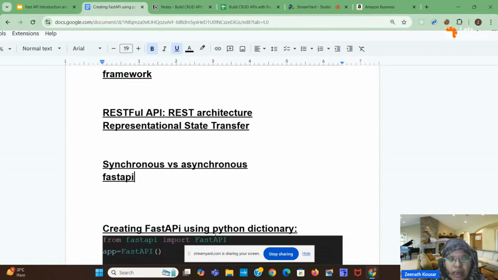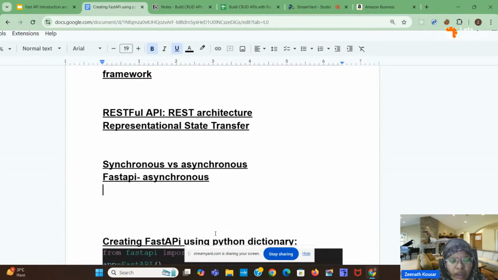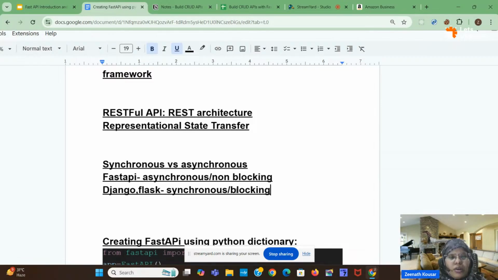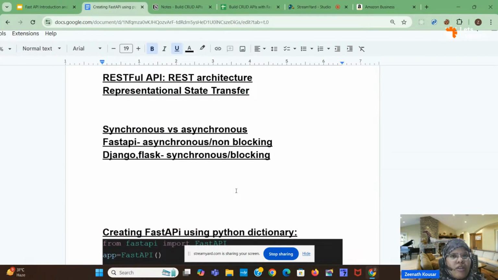So FastAPI is asynchronous in nature, while Django and Flask are synchronous in nature. Asynchronous is also known as non-blocking, and synchronous is also known as blocking. What do you mean by synchronous and asynchronous? I will give some examples. Yes, we will share this PPT and notes as well after this session.